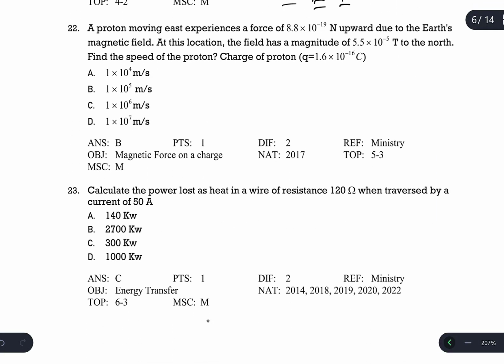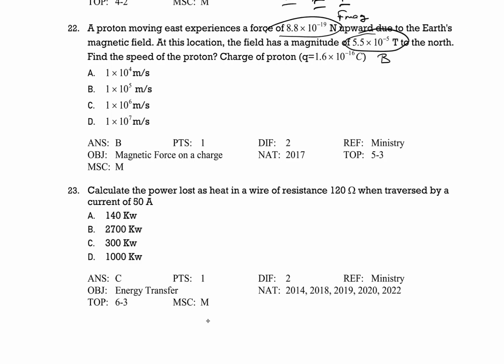Question number 22. A proton moving east experiences a magnetic force, F magnetic, upward to the sky due to the Earth's magnetic field. At this location, the field has a magnitude of 5.5 times 10 to the power of negative 5 Tesla, to the north. Find the speed of the proton. So V is the question.